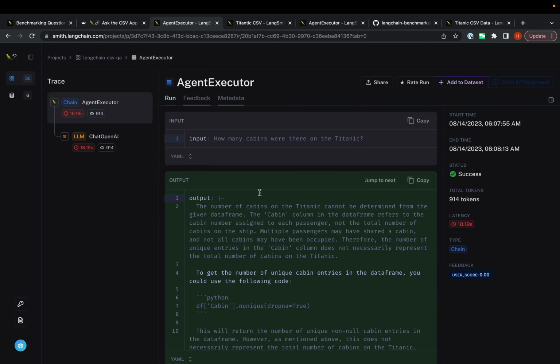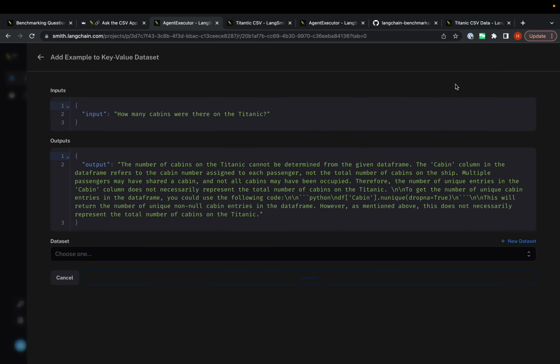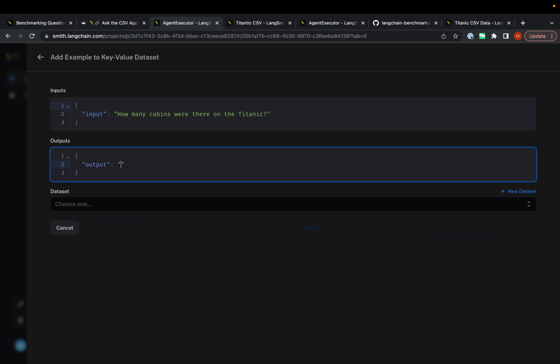So now that we have this data point, we can click add to dataset. This presents the inputs and outputs here. Here we probably want to change the output. I don't actually know the number of cabins that there were on the Titanic. When I was doing this for real, I had a separate screen open on the side with the CSV, running some Python code to answer these questions for real, and then writing the answer.